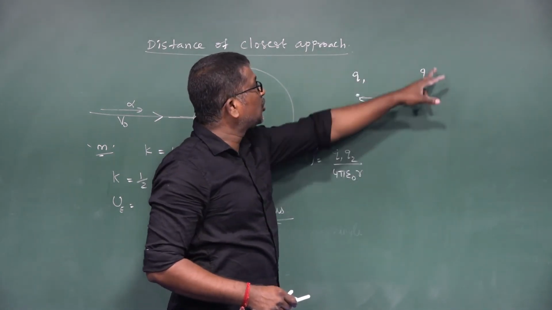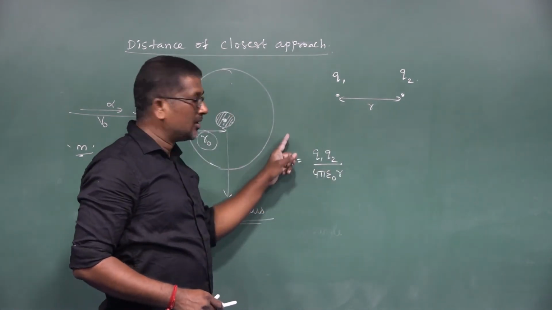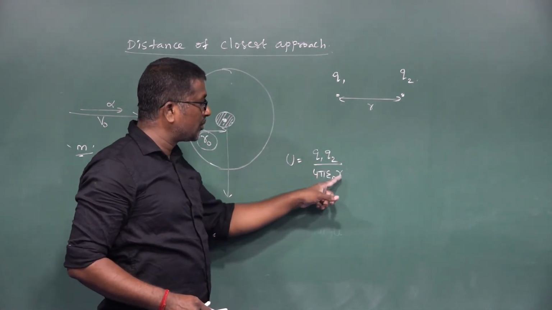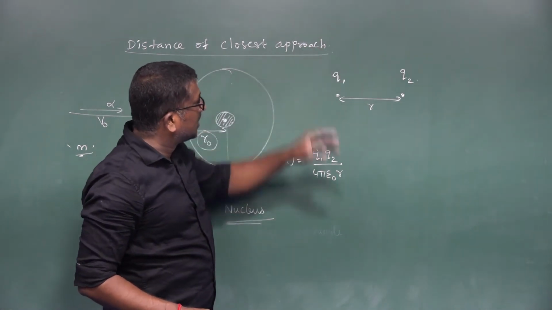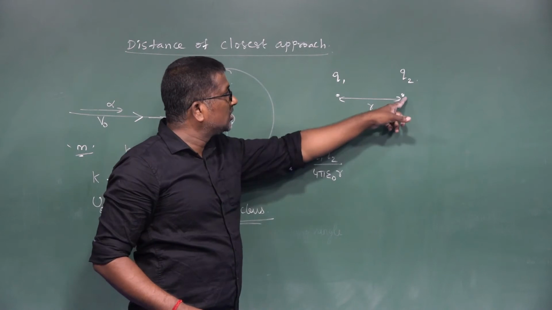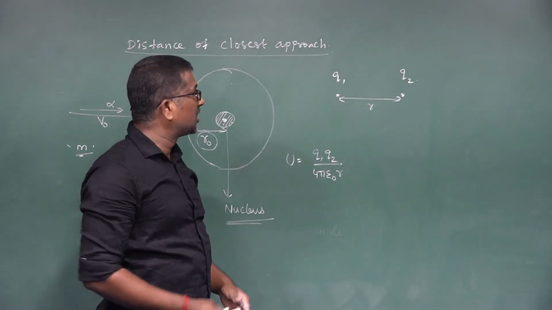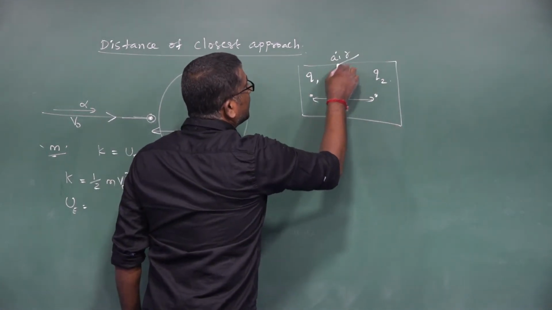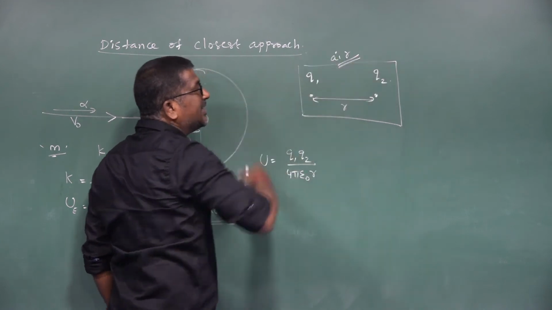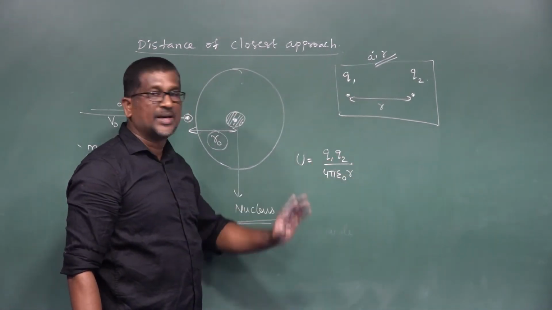Here Q1 is the magnitude of one charged particle, Q2 is the charge of the other particle, and R is the distance between the two charged particles. If the charges are placed in an air medium, the electrostatic potential energy between them is given by U is equal to Q1 Q2 divided by 4 pi epsilon naught R.